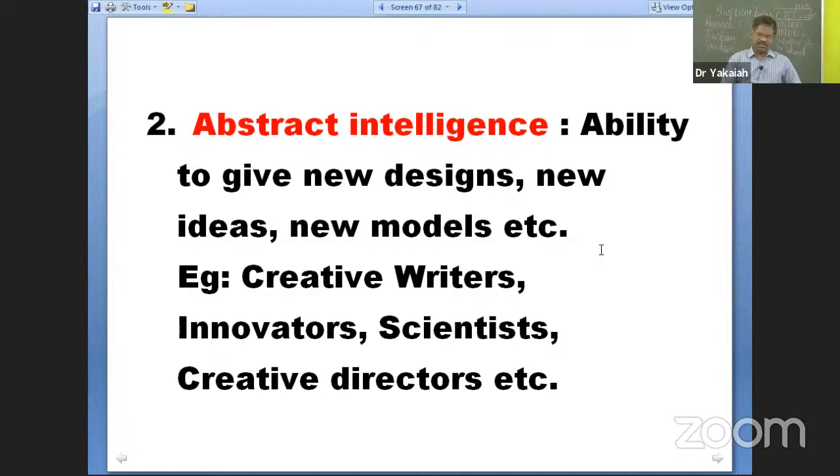Yes, it is abstract intelligence. Creative writers, innovators, scientists, creative directors. Not all directors: same hero, heroine, love story, villain, then climax, happy ending. That's not abstract intelligence, but otherwise, yes, I do agree. A cine director will have the whole film in his mind before it is created on screen. So what is required is abstract intelligence, right?